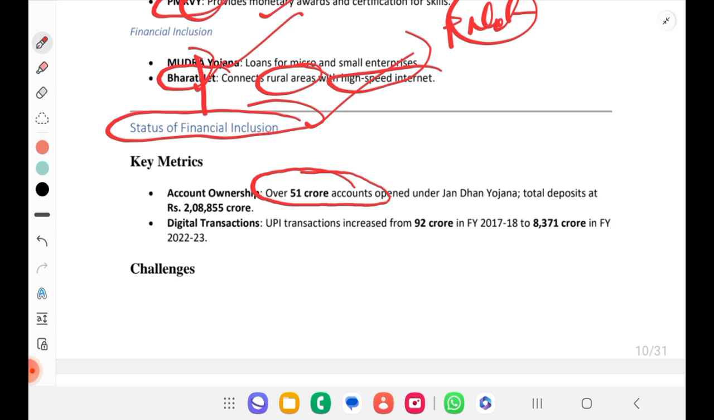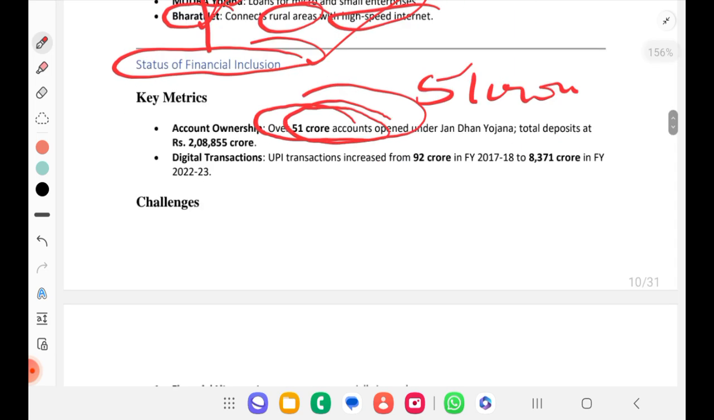So digital transactions, UPI transactions, increased from 92 crore in financial year 17-18 to 8,371 crore in financial year 2022-23. You can remember one thing at least, that around 51 crore accounts have been opened under PM Jan Dhan Yojana.